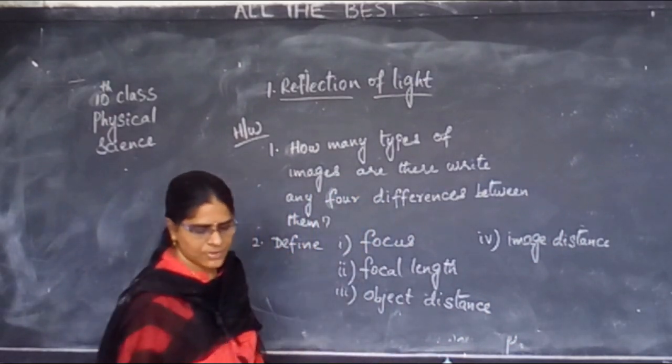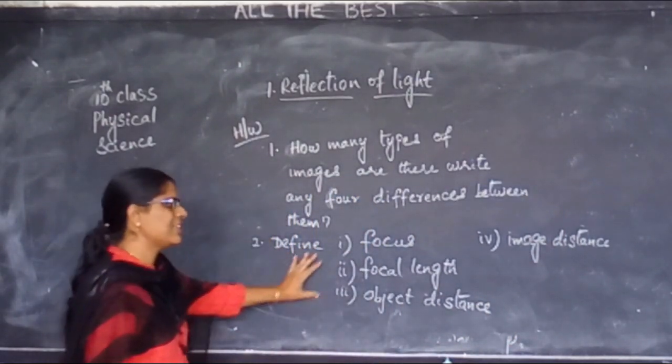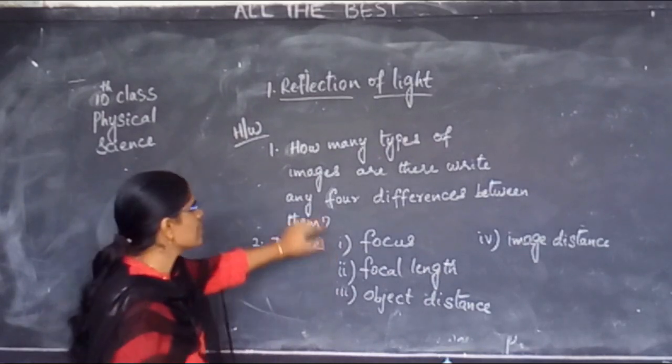Okay, these are for your homework. Only the definitions you write for this.